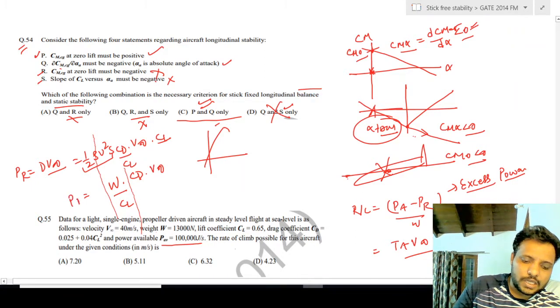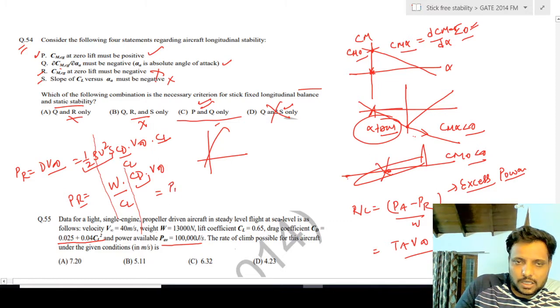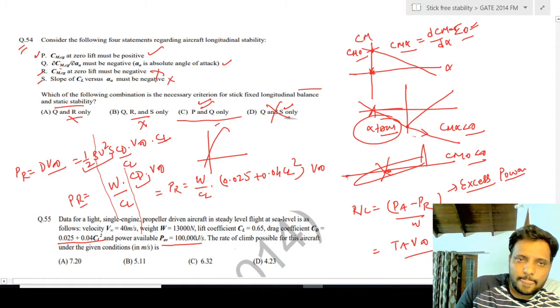So this is PR. In this equation, if I expand CD as per the formula given in the problem, PR is equal to W by CL, into (0.025 plus 0.04 CL square), into V infinity.